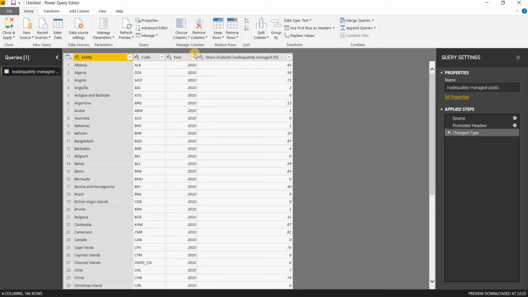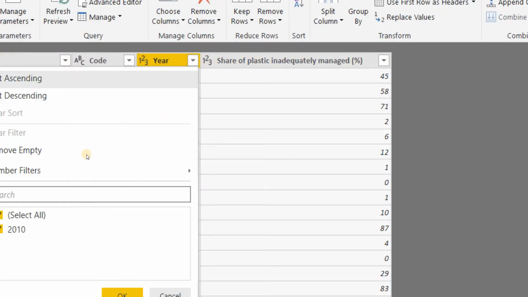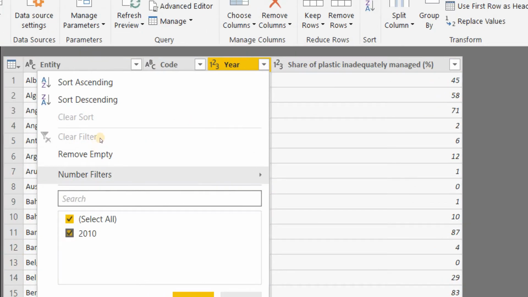Notice that in this particular part of the data, the year is only 2010. There is not any other year they have actually taken for their research purpose across all the countries. It's only up to 2010.